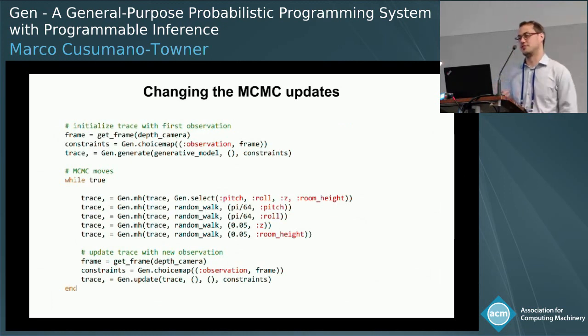So the take-home message here is that users need the flexibility of programmable inference in order to devise effective and reliable inference algorithms for applications, and that Gen's high-level inference abstractions make it possible to specify effective and reliable inference algorithms in tens or hundreds of lines of code at most.